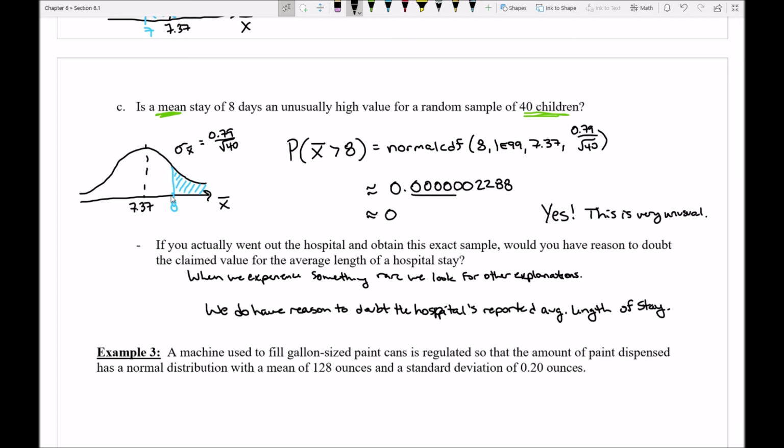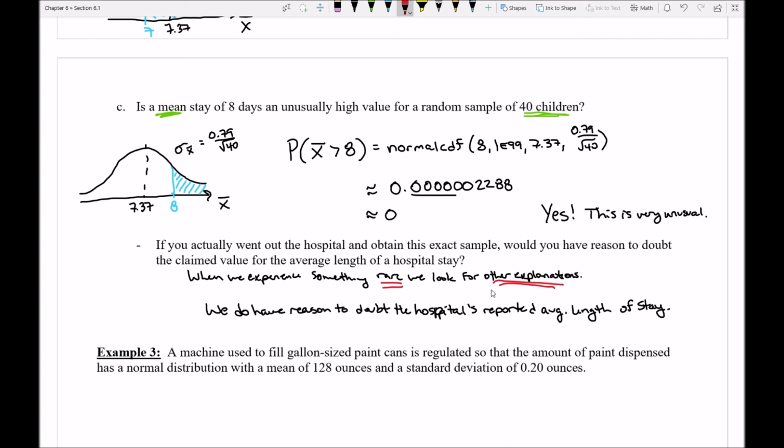Notice though, if I calculated this average and I got a probability that was, say, 80%, then nothing unusual happened to me. So notice, it's only when we experience something rare that we look for other explanations. If I experience something common, I don't really have any need to look for alternative explanations.